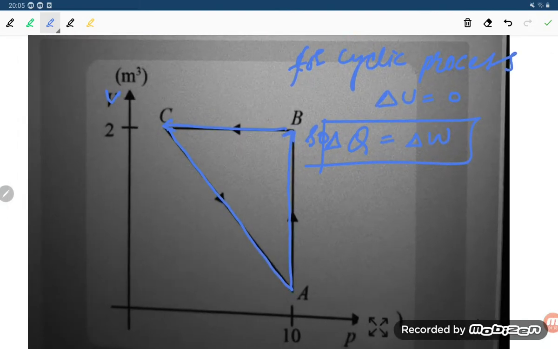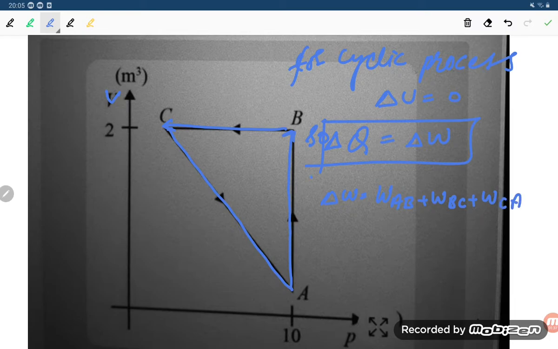So dear students, how can you understand the work done in this process? Total work done delta W is equal to W_AB plus W_BC plus W_CA.